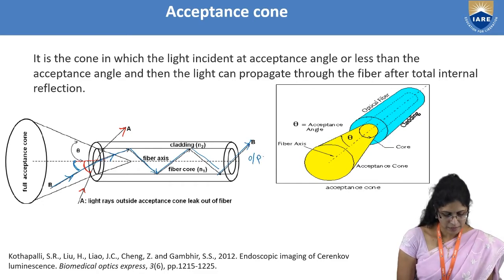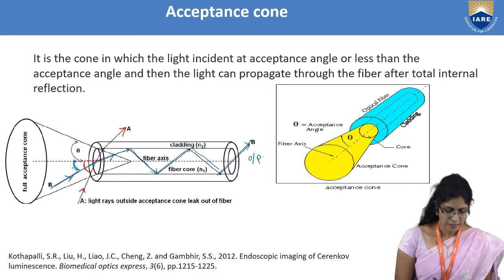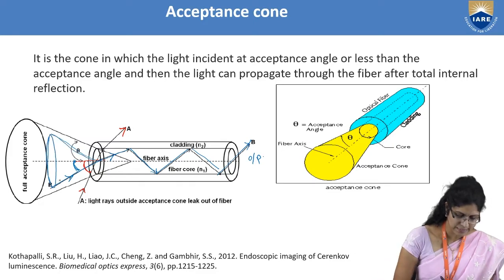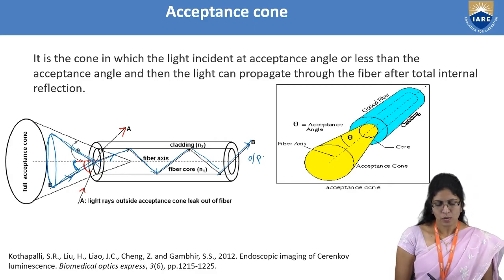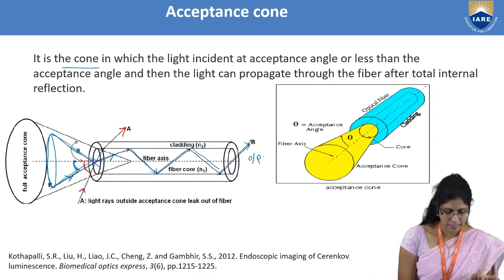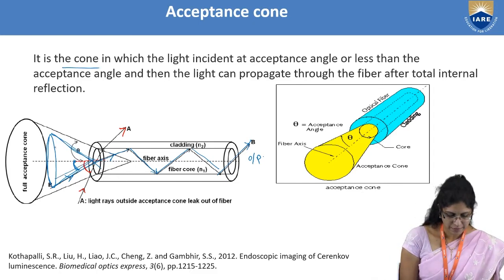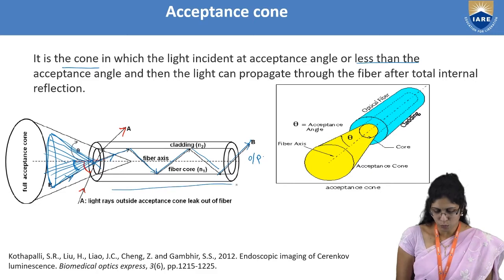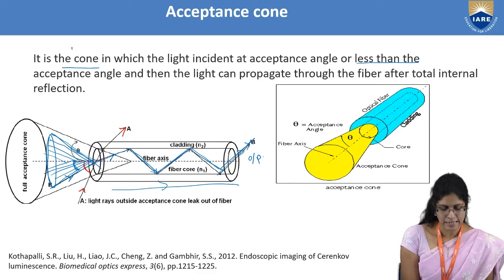So this, I can call it an acceptance angle. And if you take the same angle on the other side, then this solid cone which covers all these angles comes out as an acceptance cone. So the acceptance cone is the cone in which the light incident at the acceptance angle or even lesser, like this. Okay, so all these rays less than the acceptance angle, the light can propagate through the optical fiber after this total internal reflection. So that is known as the acceptance cone.